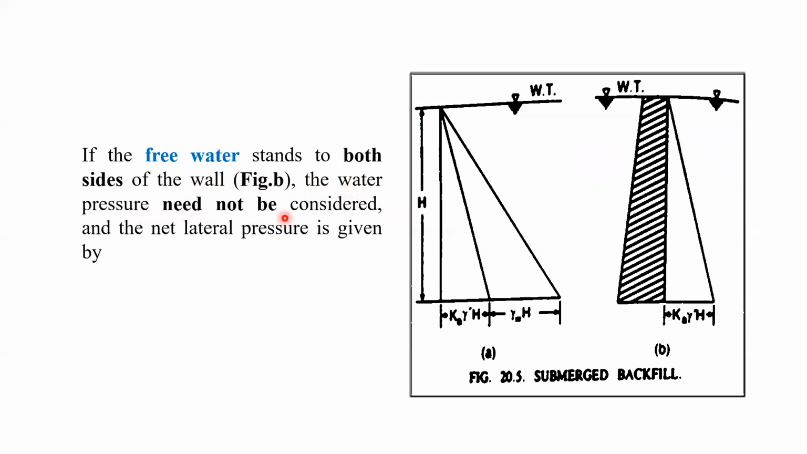The water pressure need not be considered, and the net lateral pressure PA at the base of the retaining wall will be K gamma dash H. Here K gamma dash H will be there because the water pressure is also on the right-hand side, so these are going to balance together, and that's why it is not considered. Now we shall see the next topic under the submerged backfill.